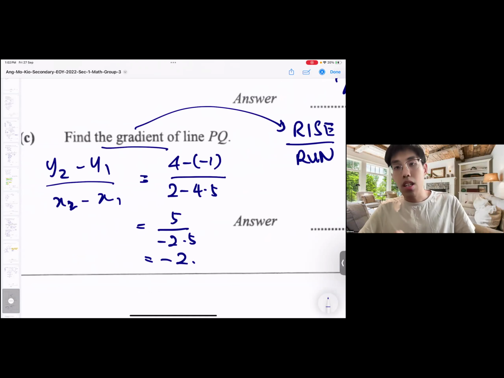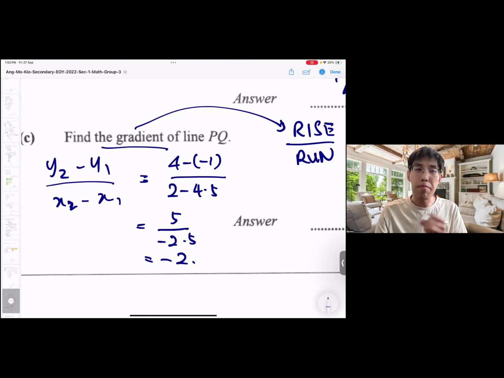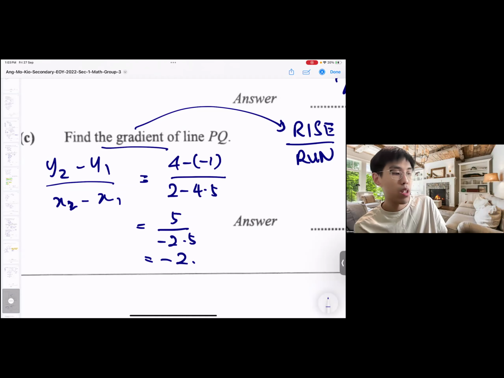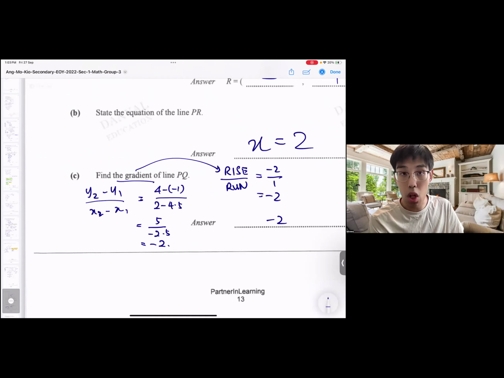Of course, this formula is what the textbooks and maybe some teachers will teach. It's not wrong. If you are more cautious in that sense, go ahead and use this one. I just don't like it because there are more calculations involved, and people will be confused with signs and change of signs. Because 4 minus -1, for people who haven't grasped chapters 1 and 2 of Sec 1 yet, will throw you off. This is what I'm scared of. So both ways work. See which one fits you.